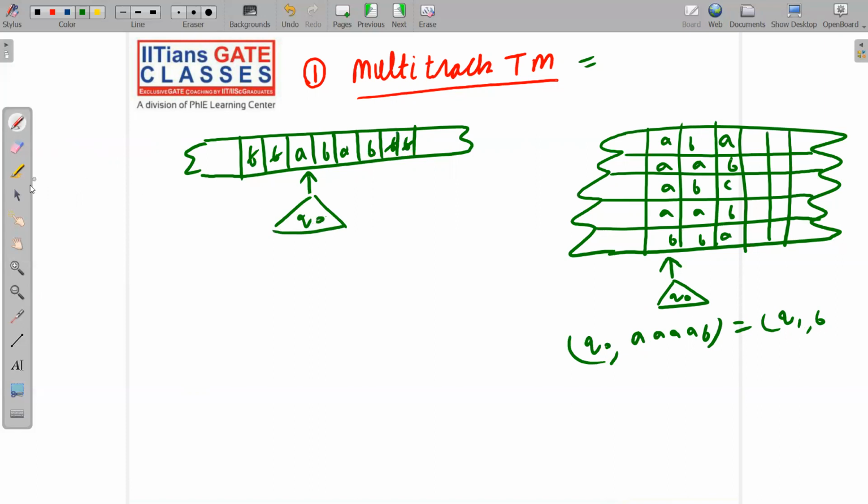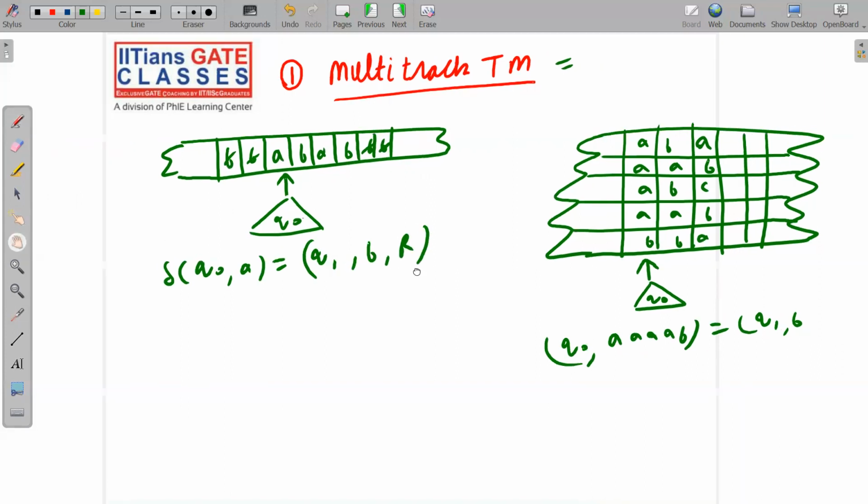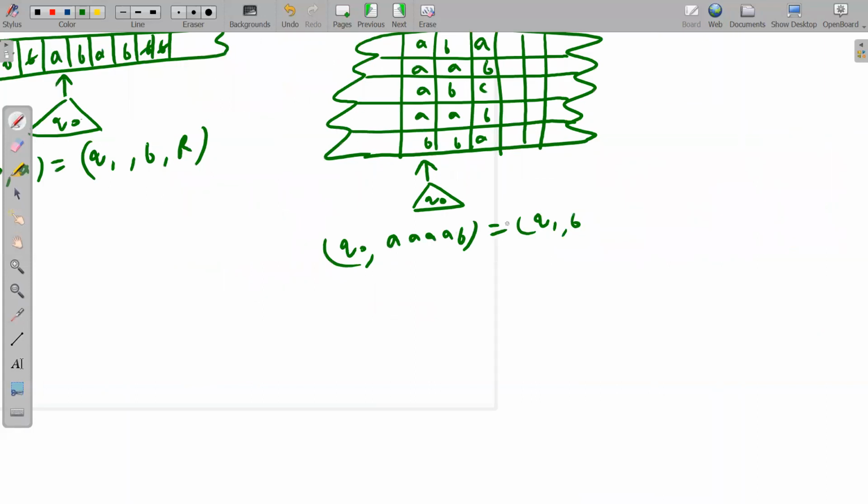Okay, so what will you say? On Q naught, A is read. So our transition function was delta Q naught A. We will say that Q1 B R and so on, like this. So here, what exactly are you going to say?